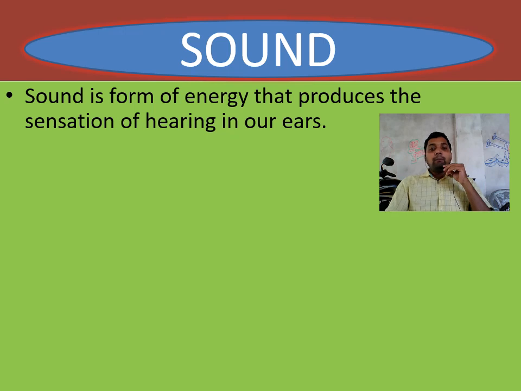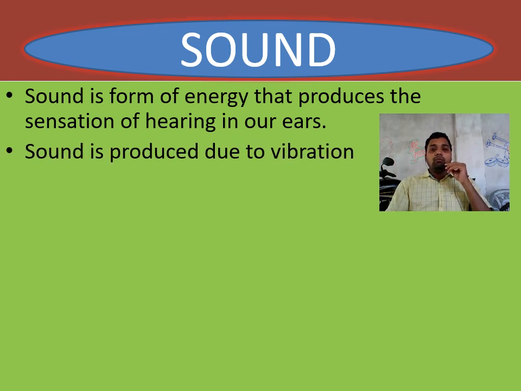This means we are able to feel the sound of the surroundings, or able to feel the vibration of the surroundings, because of this sound energy. Sound is produced due to vibration and it propagates in the form of a wave.